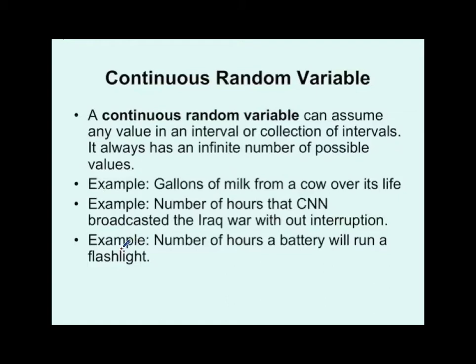So, for example, gallons of milk from a cow over its life. Now, I've had many people ask me, okay, well, gallons of milk, you're counting. You can count the number of gallons of milk. Well, that's the unit we have chosen to measure in. The underlying phenomena is continuous. We have to pick a unit to measure at, and it could be tenths of gallons, hundreds of gallons, millions of gallons. We get to decide the level of accuracy as the researcher, but nonetheless, the underlying phenomena is continuous. So when you have a continuous phenomena, it's something you're measuring. That's a real key to help you out there, okay?